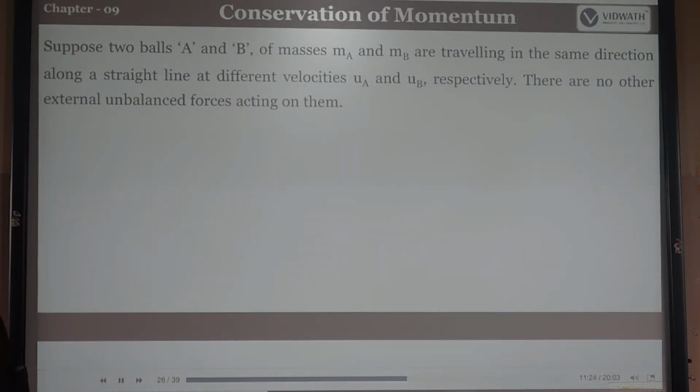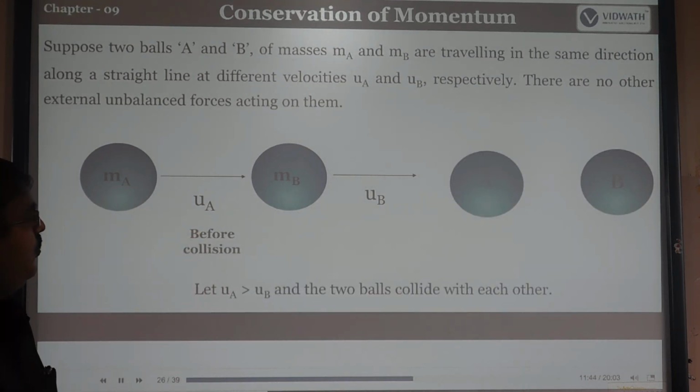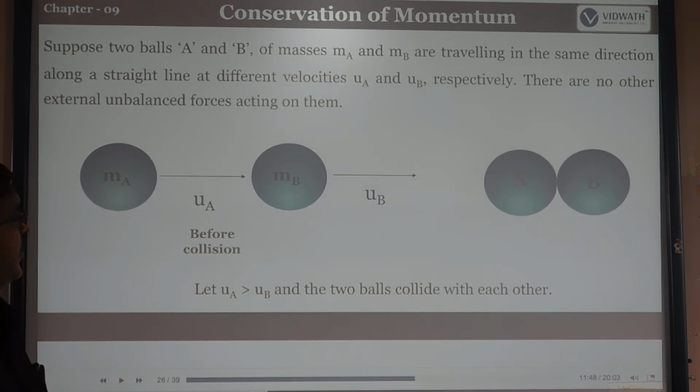Suppose two balls are taken, ball A and ball B, with masses MA and MB. They are traveling in the same direction, in a straight line, with different velocities. Before collision, the velocities are UA and UB. There are no other external unbalanced forces acting on them. Let UA be greater than UB, so the two balls collide with each other.